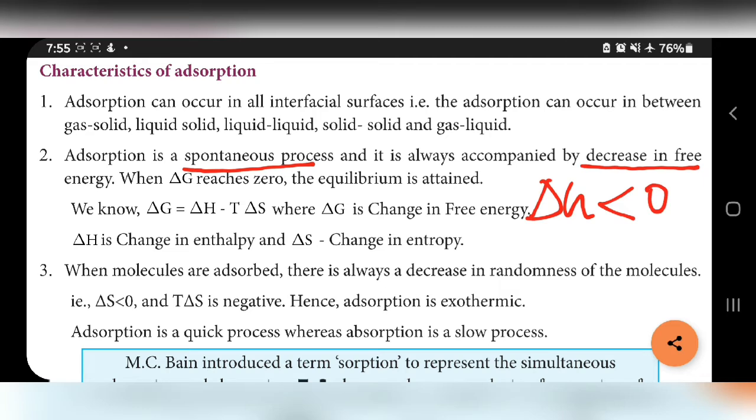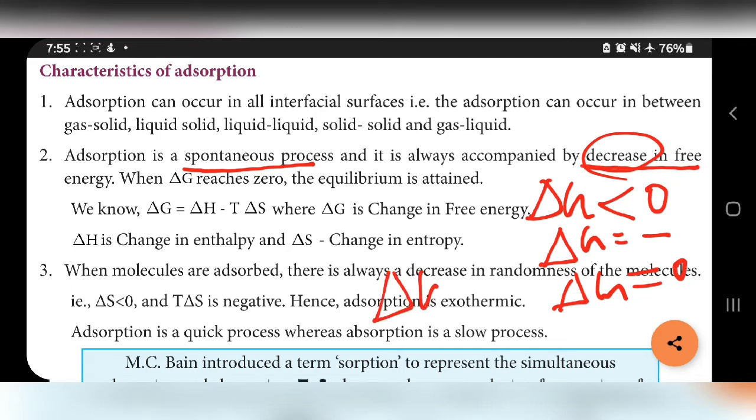Less than 0 means negative, so delta G is negative. Negative is given here, a decrease in free energy. So adsorption is a spontaneous process. Delta G equal to 0 means equilibrium.